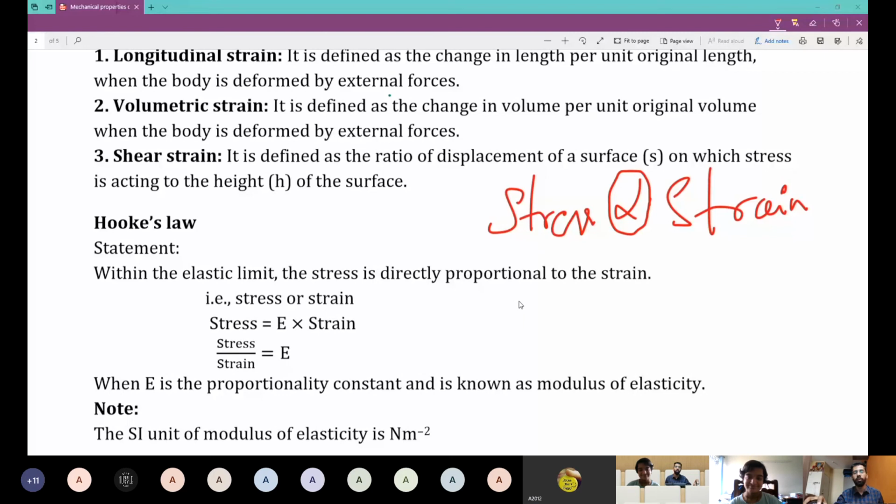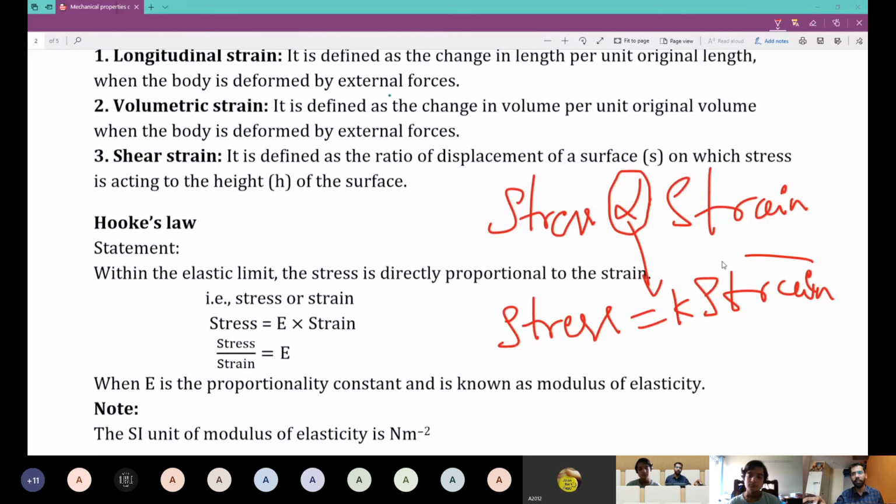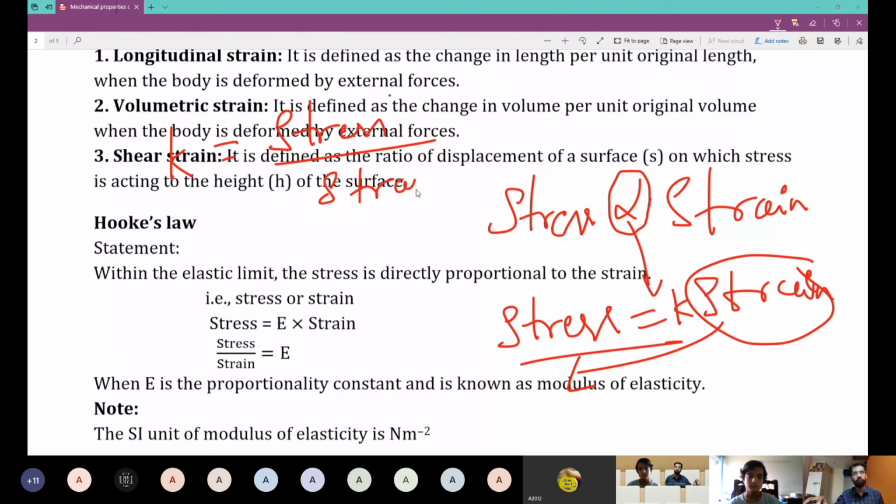So we'll change the symbol to equals: stress equals K, some constant, into strain. Taking strain to the denominator, K equals stress divided by strain.